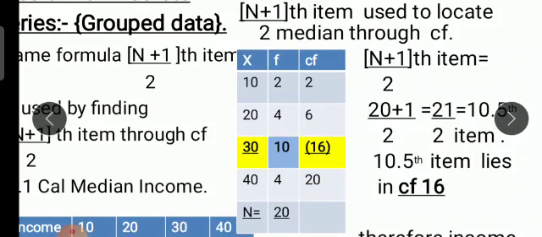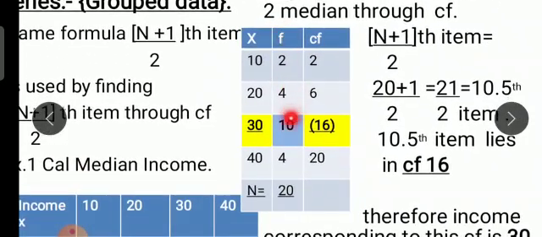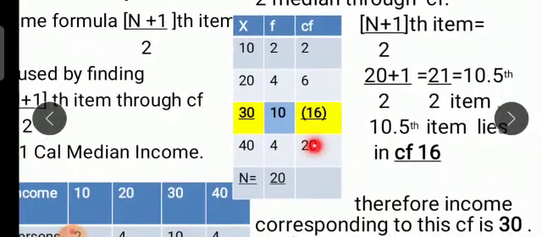N is the total of frequencies, that is 2 plus 4 plus 10 plus 4, which gives you 20. The total frequency N has to be equal to the last cumulative frequency. After adding we get 20, so 20 has to match with N.